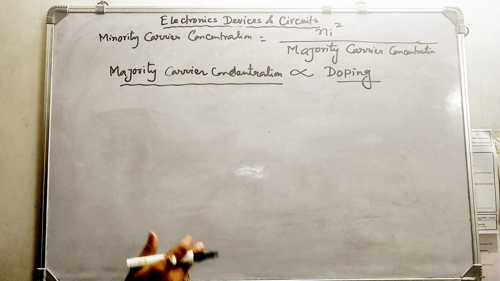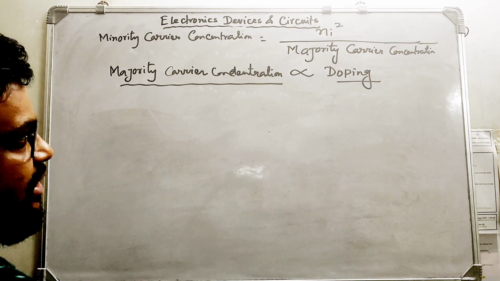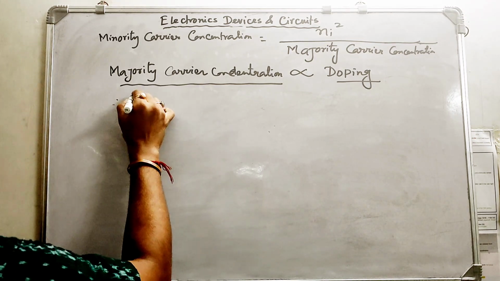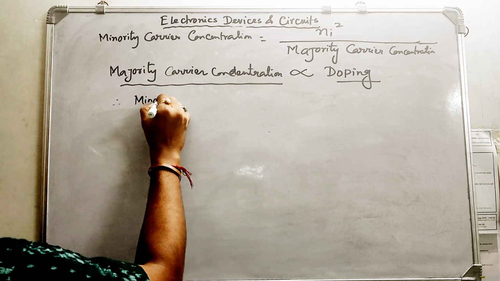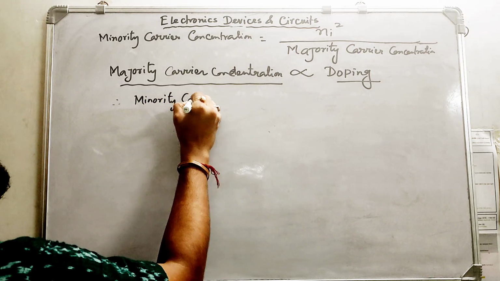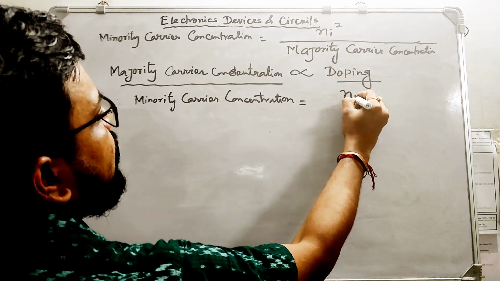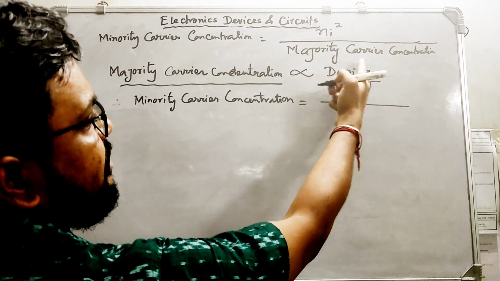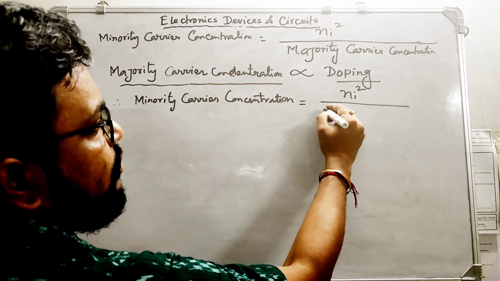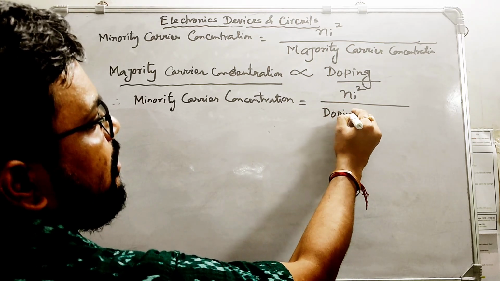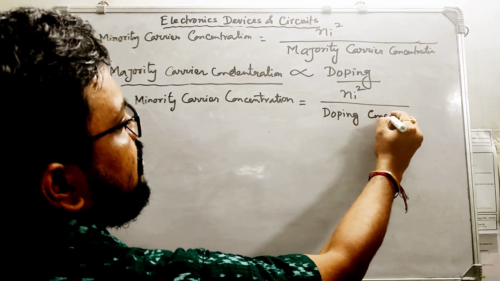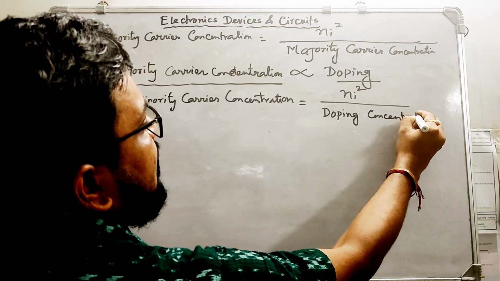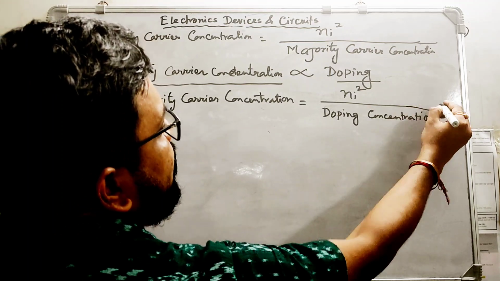That is how the majority carrier concentration is made. So I can write the minority carrier concentration equals Ni square by majority carrier concentration, and majority carrier concentration is again directly proportional to doping, so I can write here doping concentration. Okay, so how highly you have doped with impurities.